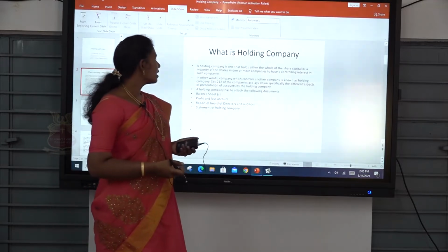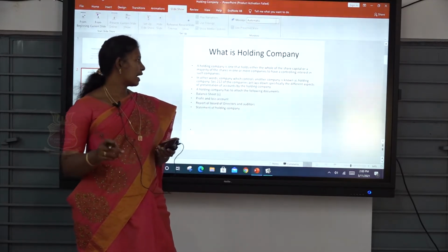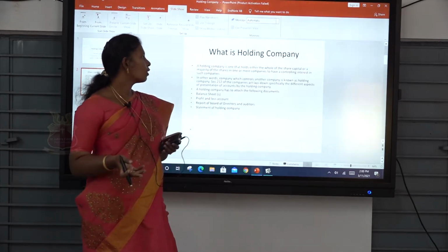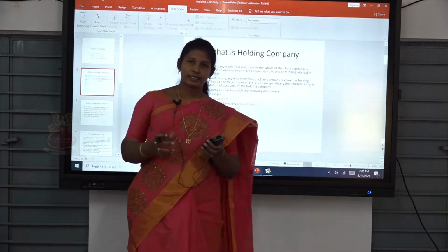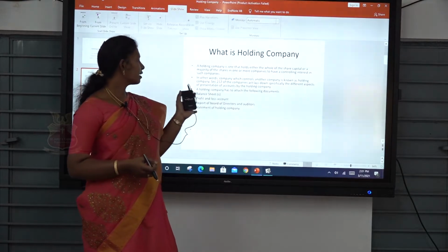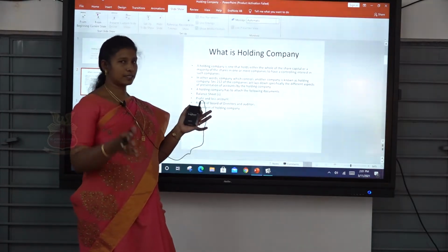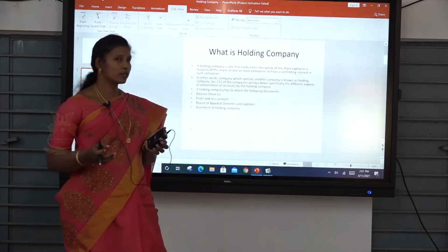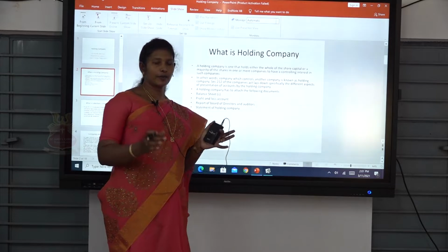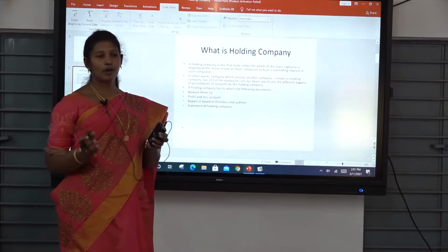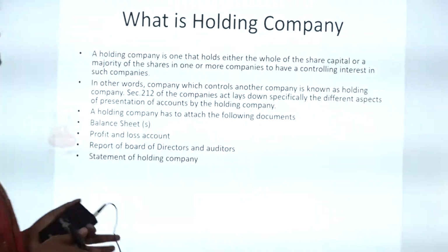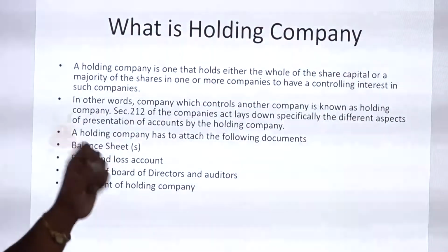Here section 212 of the Companies Act lays down specifically the different aspects of presentation of accounts by the holding company. Every holding company has to attach the following documents. What are all the documents? First, a copy of the balance sheet of the subsidiary company; second, a copy of the profit and loss account; third, a copy of the report of the board of directors; and fourth, a copy of the report of the auditors. And finally, the holding company makes the statement of the holding company, that means the consolidated balance sheet.